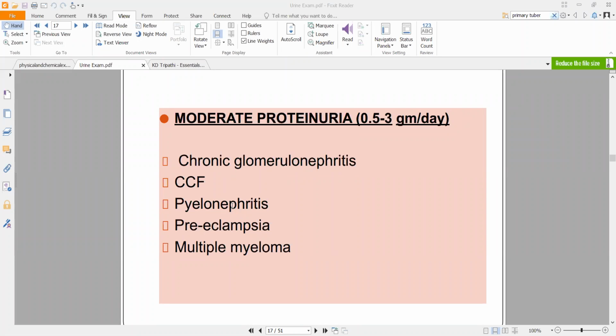Preeclampsia is another complication of pregnancy that occurs before eclampsia. That is why it is called preeclampsia. It will happen after the 20th week. If someone is pregnant, around the 20th week or after, and is developing preeclampsia, there will be an excessively high blood pressure, somewhere around 160, 170 by 100 mmHg, very high, right?